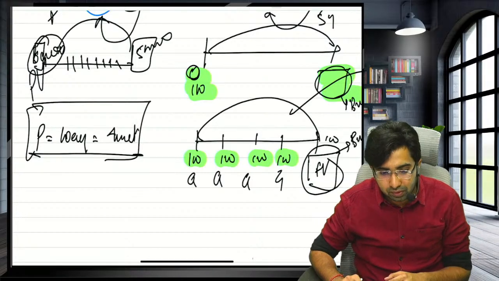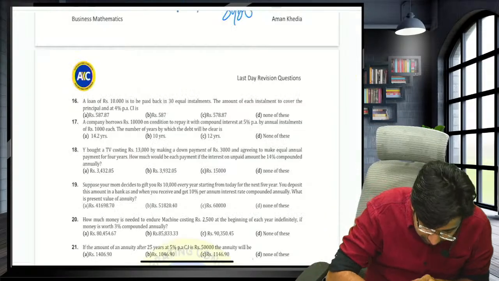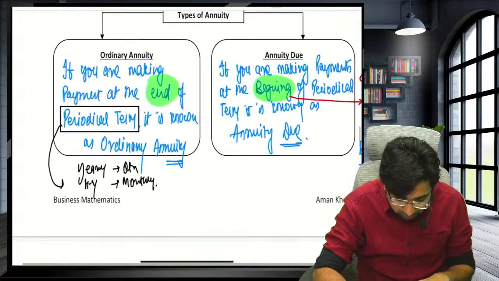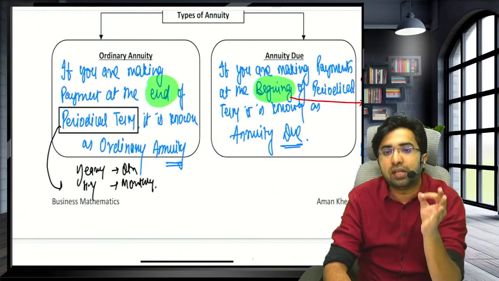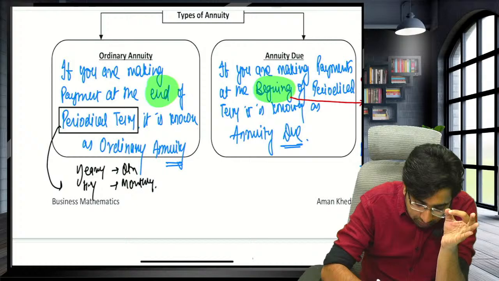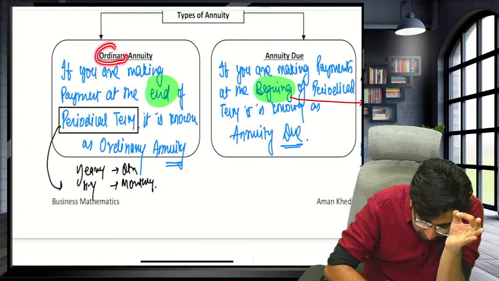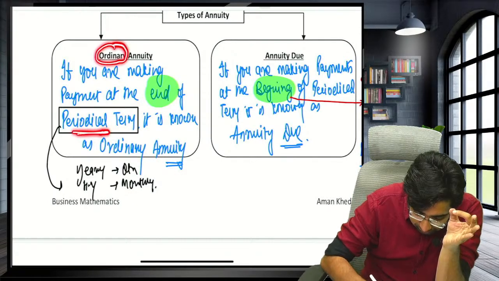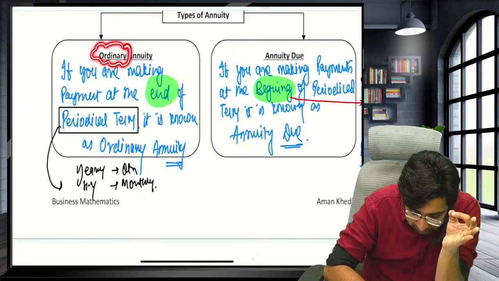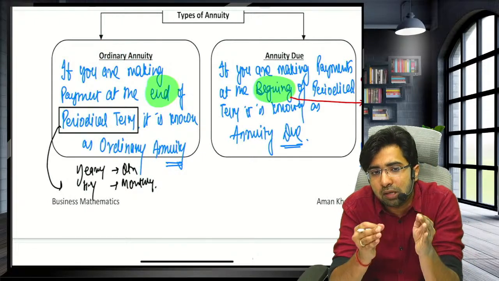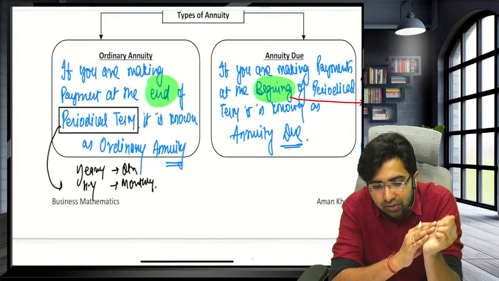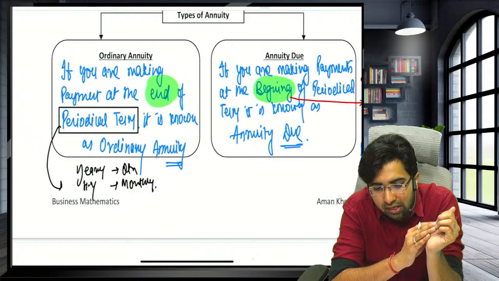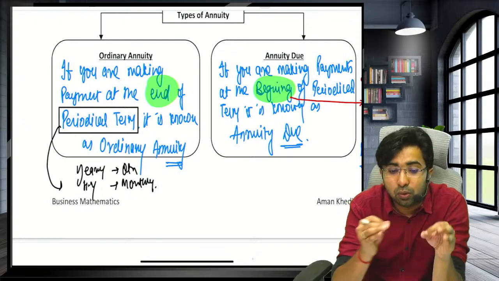Now guys, let's start with this. Now see, one more thing, either they will ask ordinary annuity or they will ask annuity due. How to identify? Sometimes they are not asking for annuity, but they give PV and ask FV. No, they will never ask this.